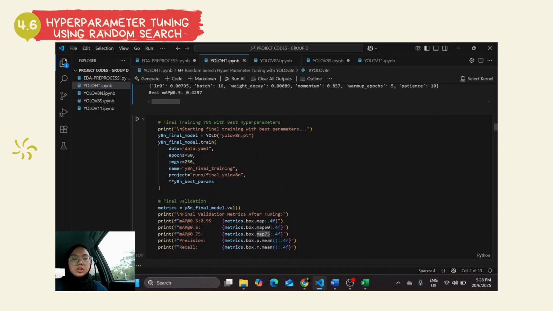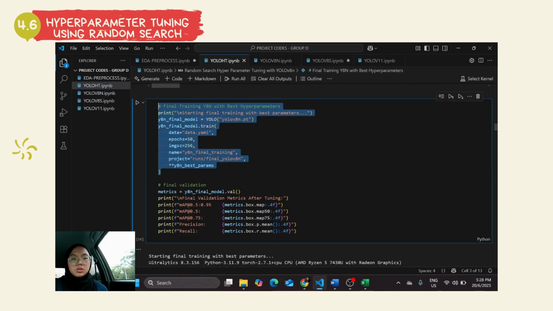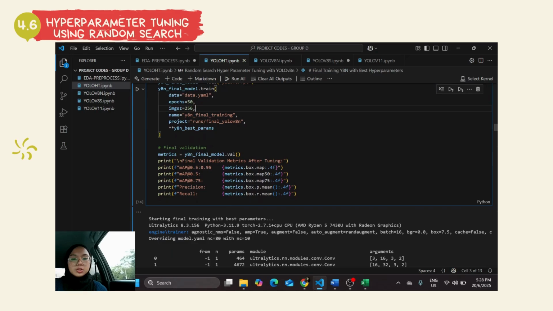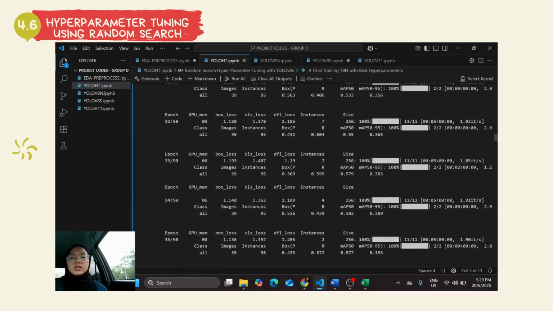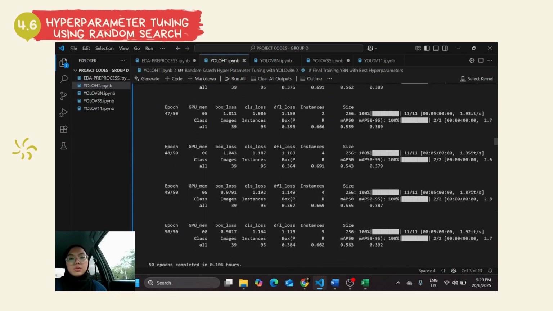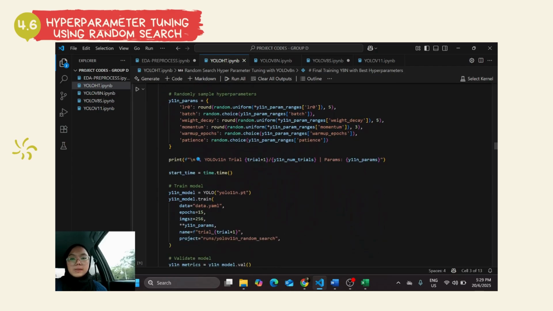This is the code for the final training with the best hyperparameters that we found earlier. During this training, we will use a much higher epoch value, so I have set the epoch value to 50. Then we also print the evaluation metrics, and we will get the results with the hyperparameter tuning. This was applied to all three YOLO models with the same hyperparameters. All right.